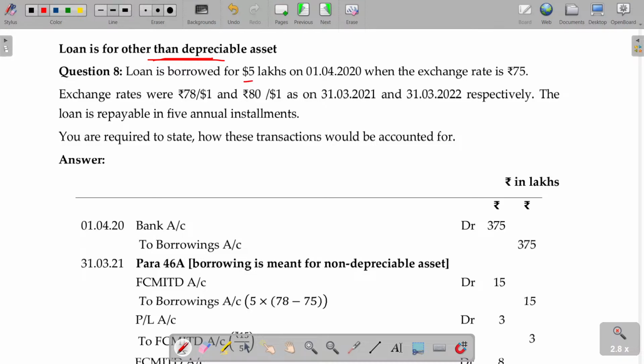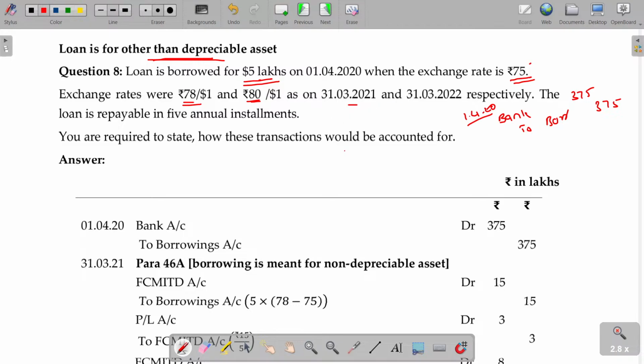Loan is borrowed for 5 lakhs dollars when the exchange rate is 75. 5 lakhs dollars, 75 lakhs. And what is the borrowing entry? Bank account debit to borrowings, 5 into 75, 375. What is the journal entry? Bank to borrowings, 375 lakhs. This is on borrowing. Exchange rates were 78 and 80 on these two dates.